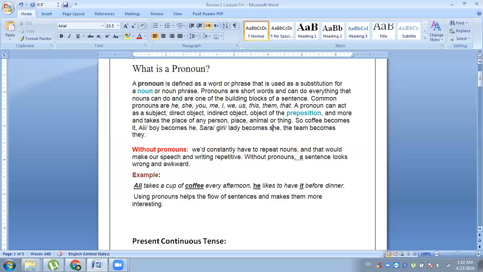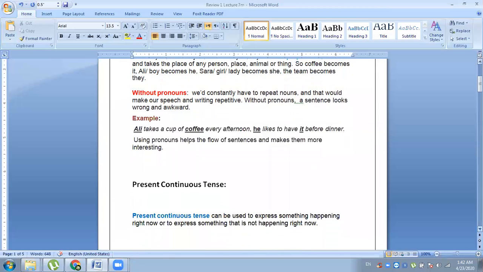The D part on page number 49. Make questions of the following sentences. So we have to make questions of these sentences. All these sentences are in the present continuous tense. So what do you know about the present continuous tense? Will anyone tell me about the use and structure of this sentence? Can anyone of you? So I want to unmute any of you to tell me about the definition of the present continuous tense.